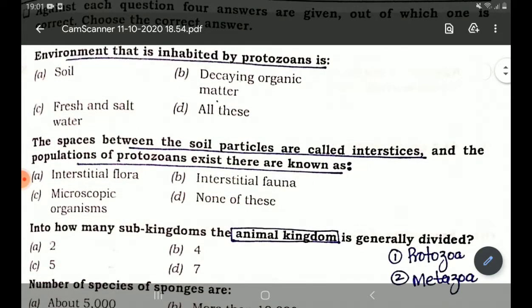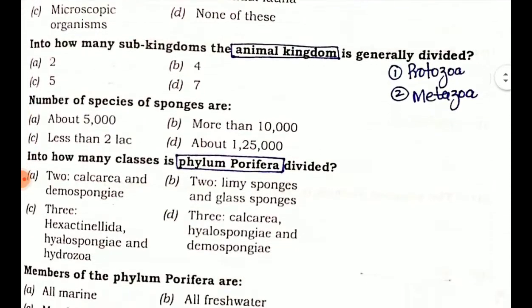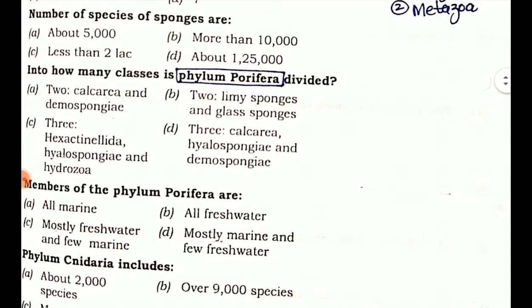Into how many subkingdoms is the animal kingdom generally divided? Option A 2, option B 4, option C 5, option D 7. So the animal kingdom is generally divided into 2 subkingdoms. Number of species of sponges are about: option A 5,000, option B more than 10,000, option C less than 2 lakhs, option D about 1,25,000. So the number of species of sponges is about 5,000, option A.